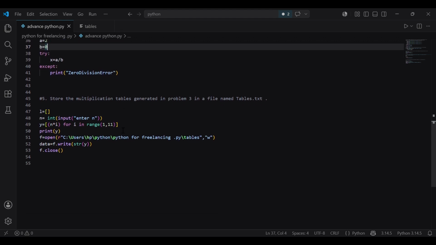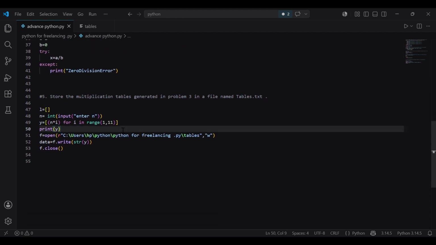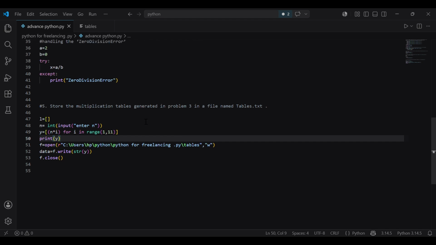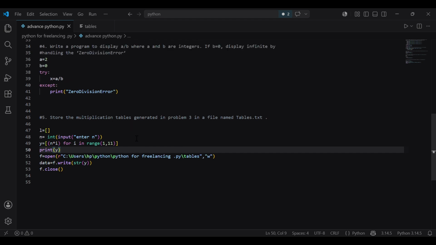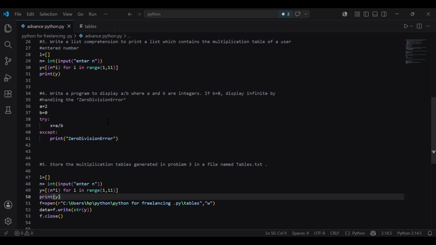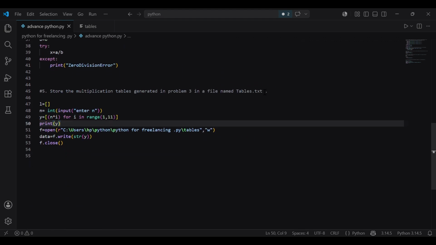Now in question number 5, store the multiplication table generated in problem number 3 in a file named tables.txt. So I made a file tables.txt, and the table we made in question number 3, we have to store it in this file.